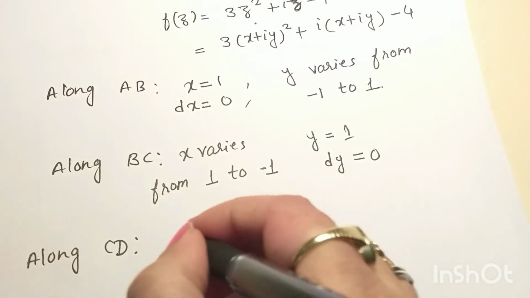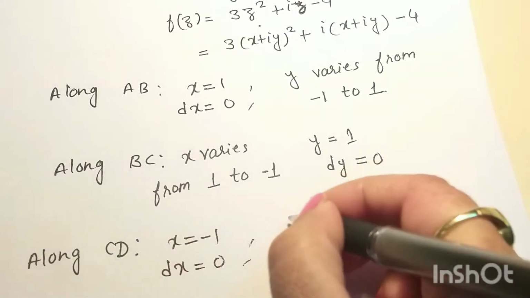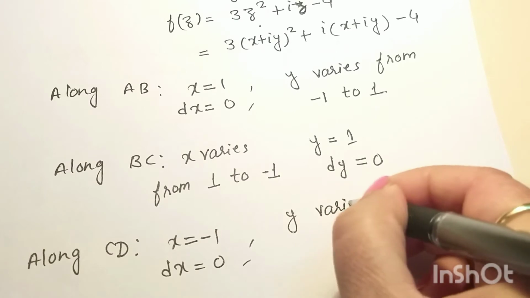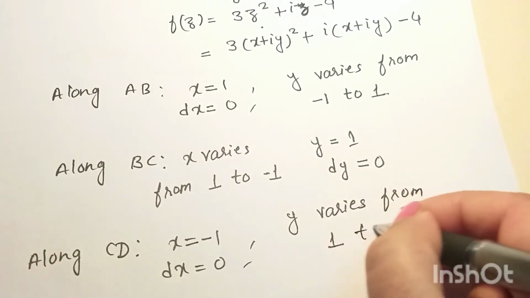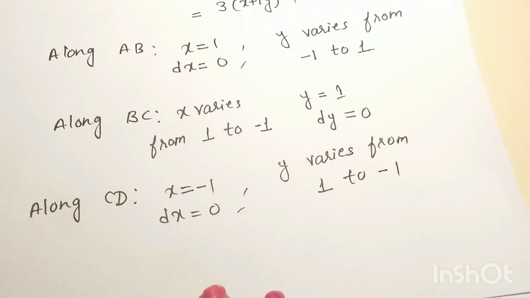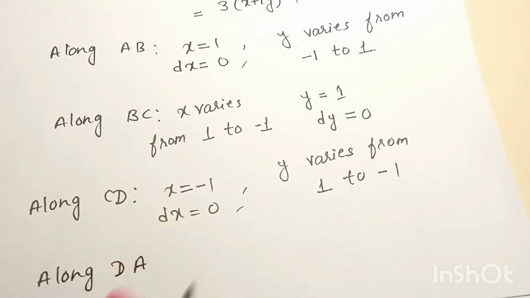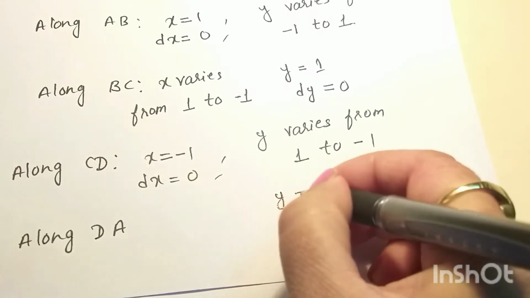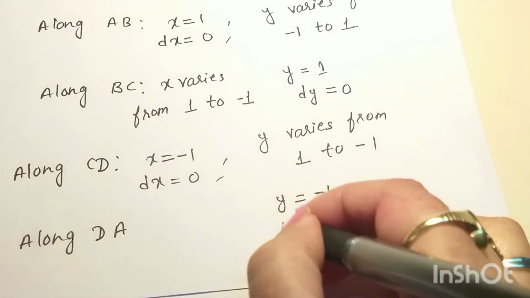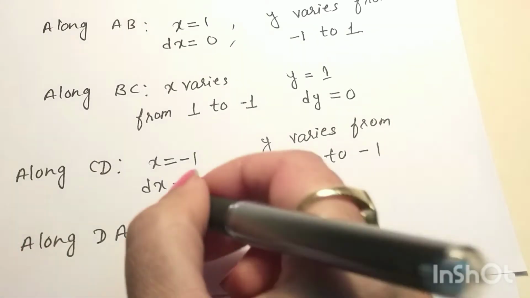So along CD x is equal to -1, dx is equal to 0, y varies from 1 to -1, and along DA again y is fixed, which is equal to -1, so dy is equal to 0, and x varies from -1 to 1.